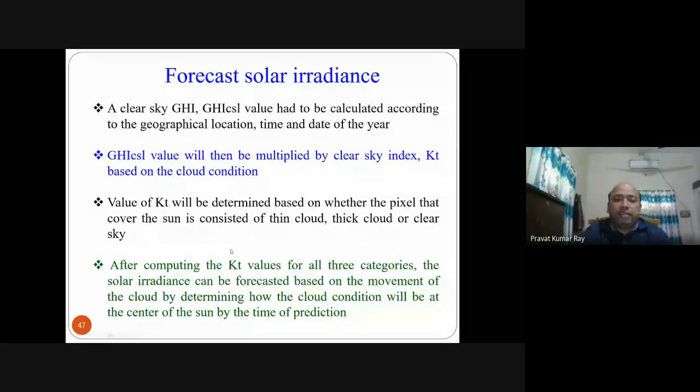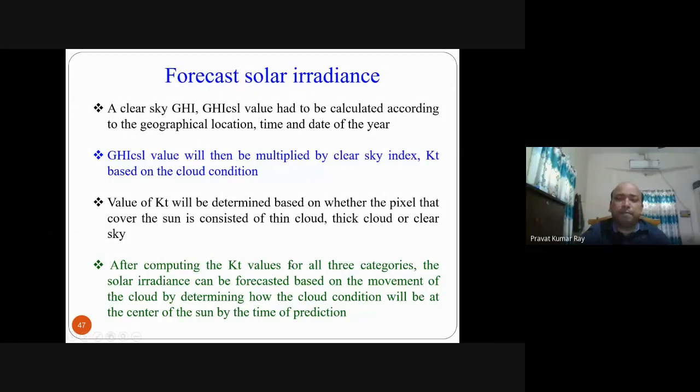After finding out the KT values, the solar irradiance can be forecasted based on the movement of the cloud, by determining how the cloud condition will be at the center of the sun by the time of prediction. That means, let's say you have determined the KT value of thin cloud. If this portion comes in front of the sun at this time, then you can find out the solar irradiance.